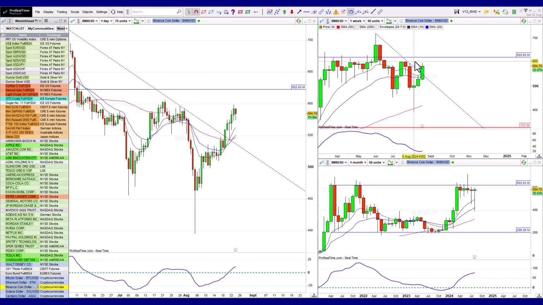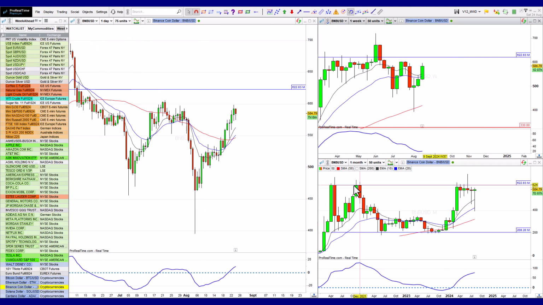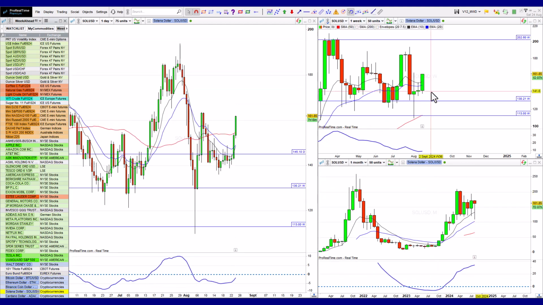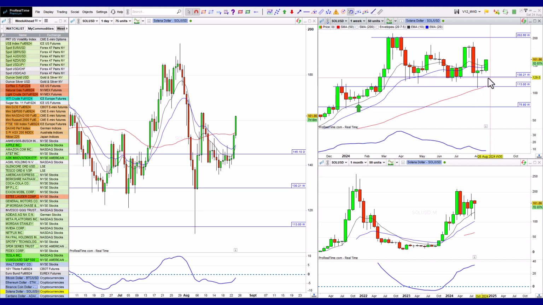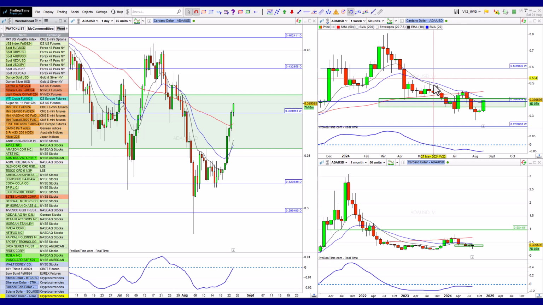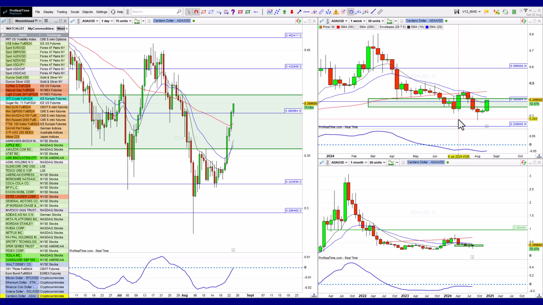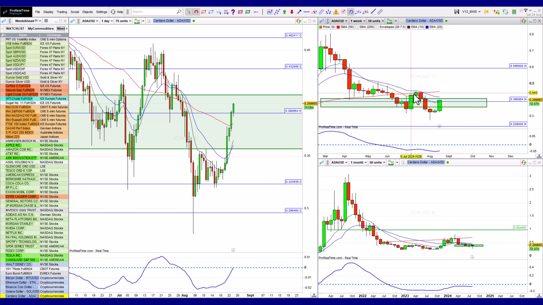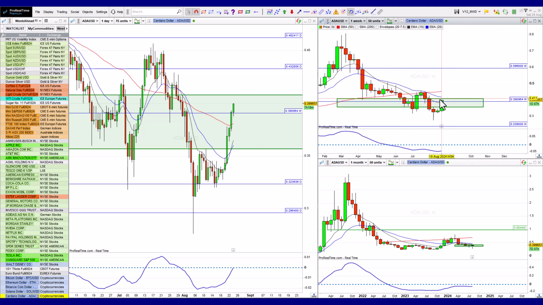Now, we've got Binance also looking good. It's broken through the downward sloping trend line. So it's got some strong resistance here, but looks very nice and bullish. Solana also looking pretty decent here at the bottom of this consolidation, working its way up to the top. So that should continue up, and then finishing off with Cardano, which appears to be turning around here in this area. The big thing for me would be a break and a close above that 50-period moving average. That would be enough of a sentiment shift that I would expect it now to continue. But it's starting to look good, and it's also likely to follow through as the others have.